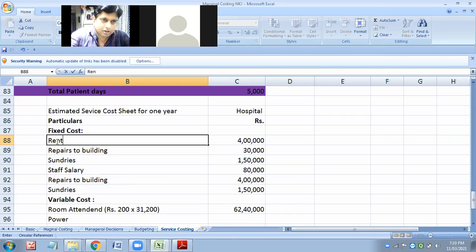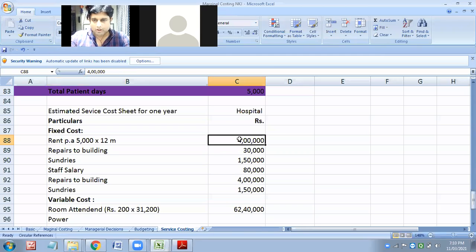Rent per annum: 5,000 into 12. How much will it come? 60,000.